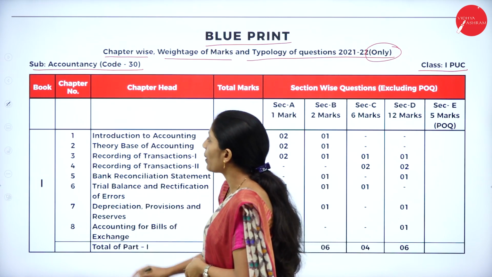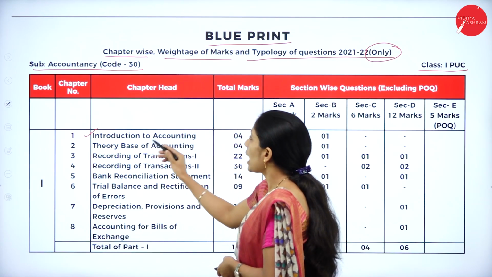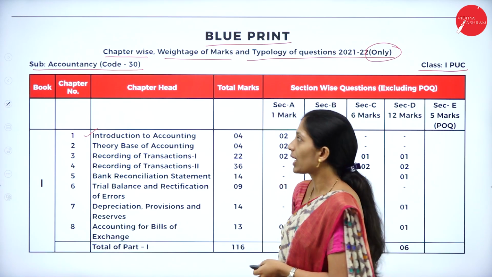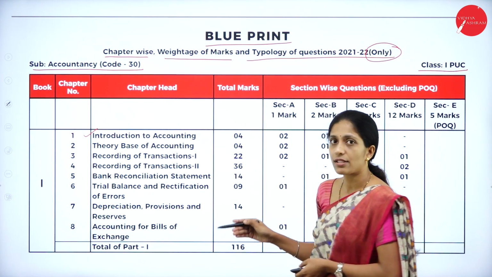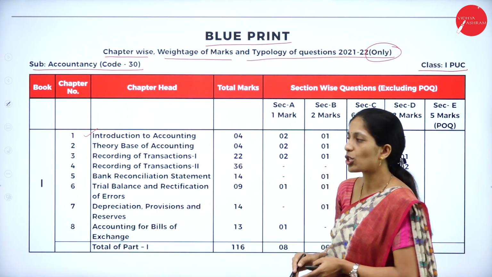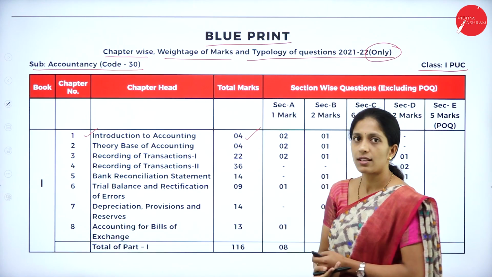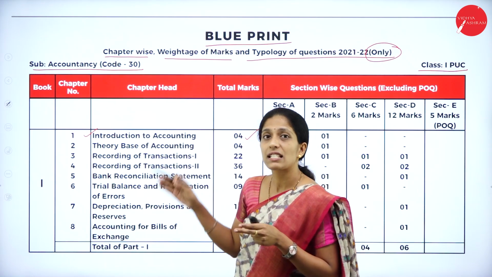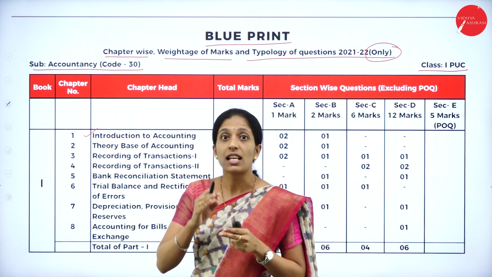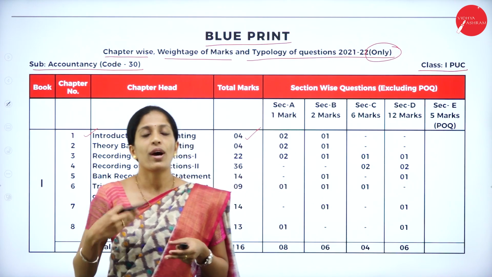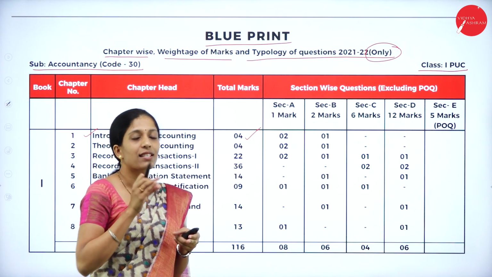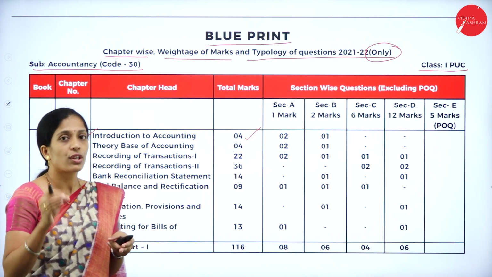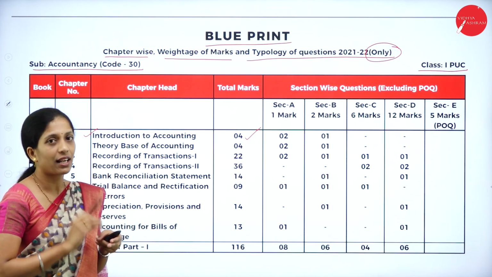From book 1, or you can take it as part 1, your first chapter is Introduction to Accounting, and the total weightage of this chapter is 4 marks. Basically it is a theory chapter, where you are going to learn what accounting is all about. You will learn the basic theory aspects.